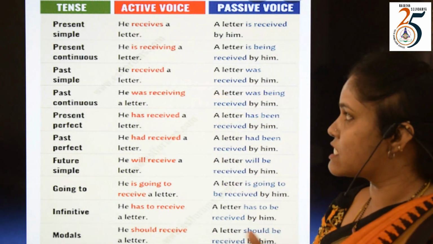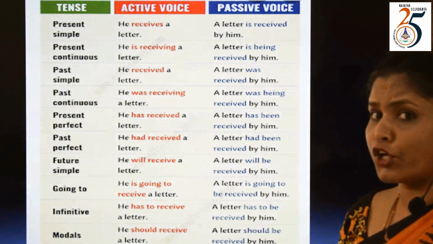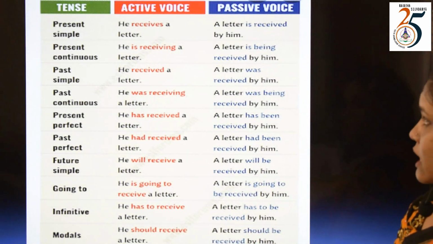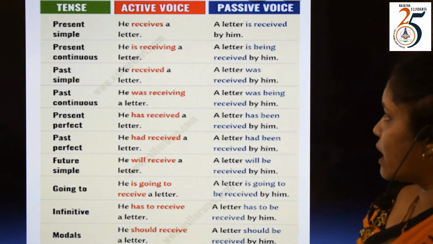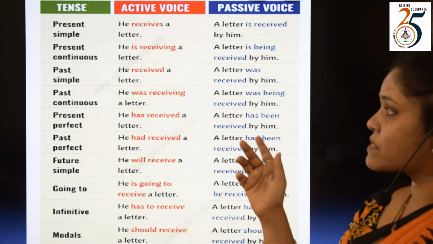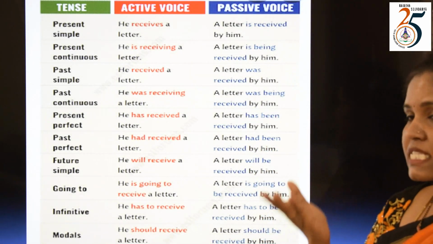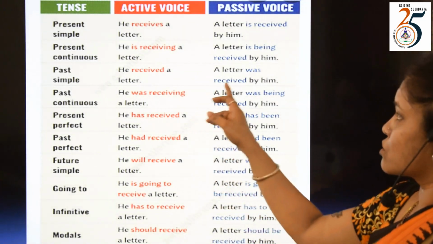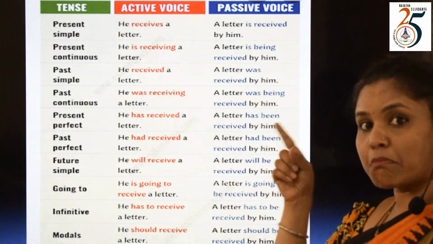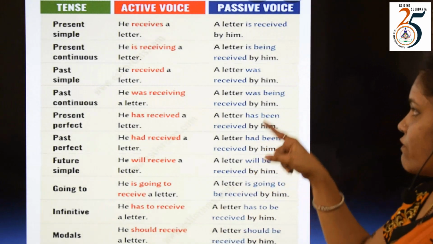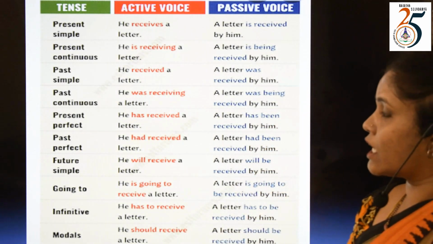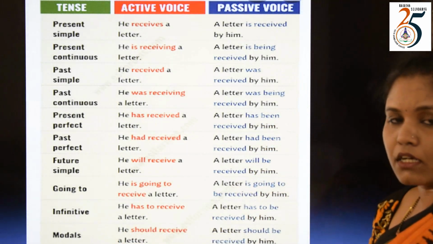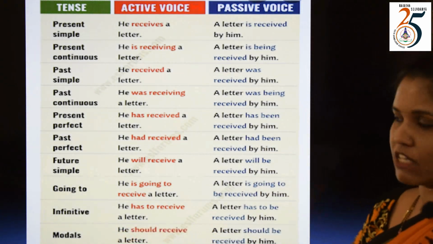"He is receiving a letter," present continuous. "A letter is being received by him." Simple past: "He received a letter." Already he has received the letter. So because it is past form, "A letter was received by him." "He was receiving a letter." He was just receiving the letter.